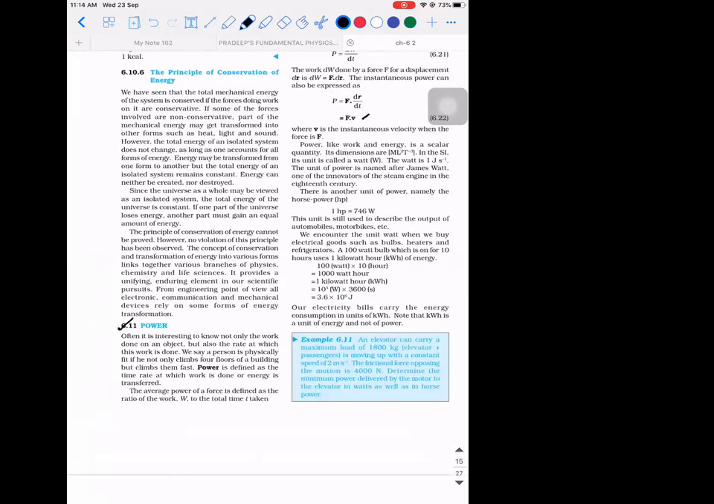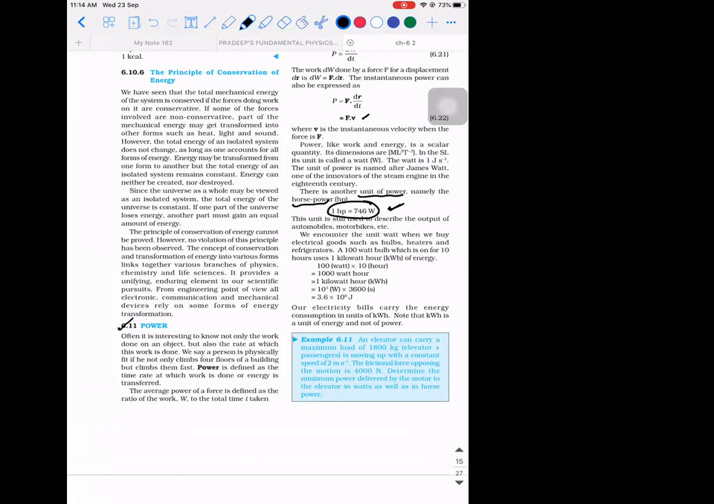So I've told you what is power. Similarly, there is another unit of power which is called horsepower, where 1 horsepower is equal to 746 watt. This horsepower concept is used for machines, cars and bikes, everything. The engine power is measured in terms of horsepower only. 1 horsepower is 746 watt.